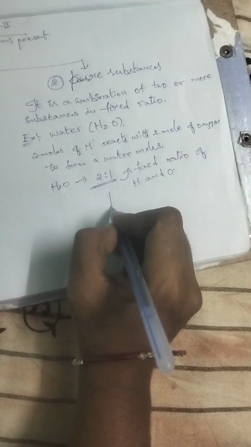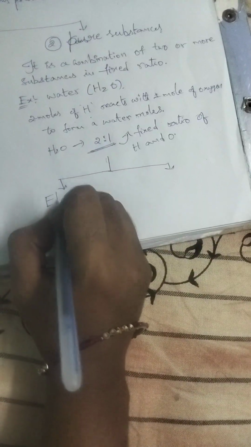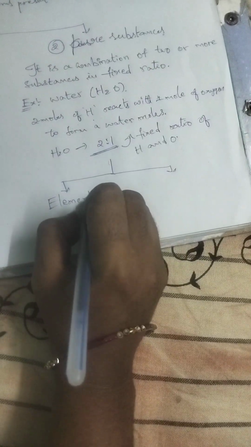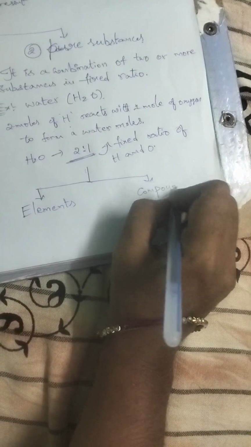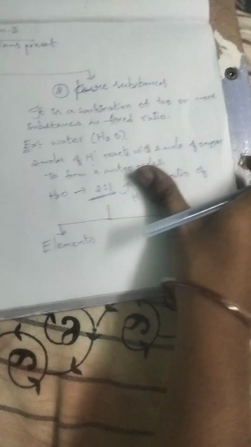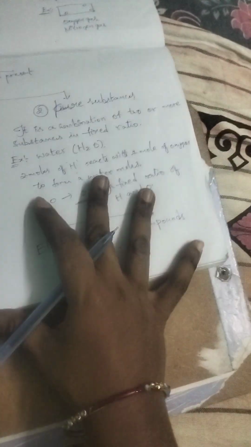Pure substances are again divided into two types: elements and compounds. What are elements?